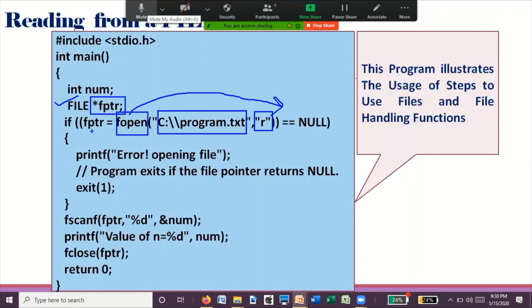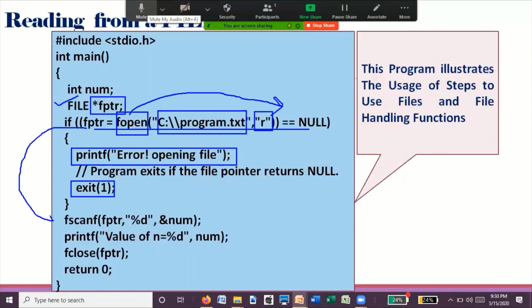If the file does not open, null will be returned. If it matches null, then the file is not open, and immediately this error message will be displayed, then it will come out of the program. If this file opens successfully, then by skipping all these things, control goes here.